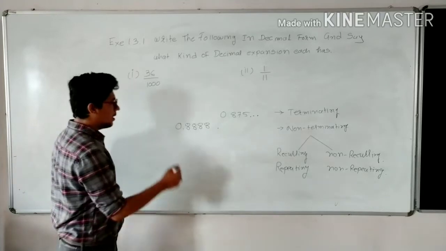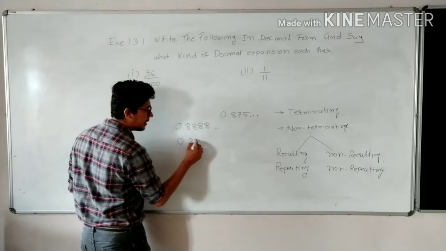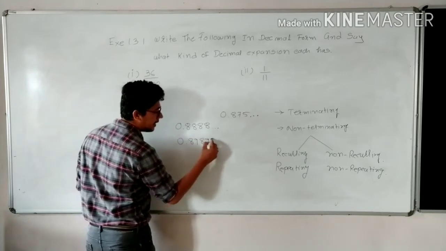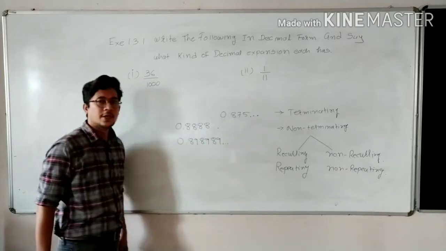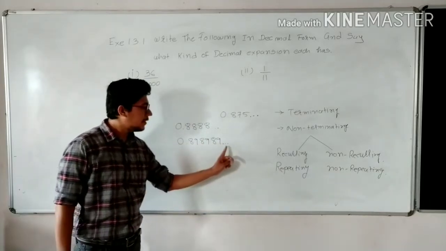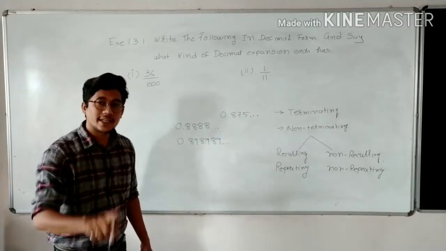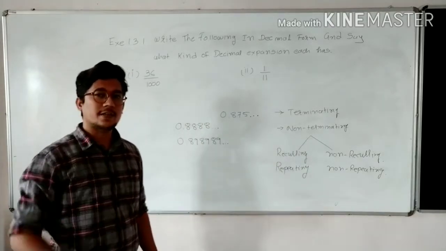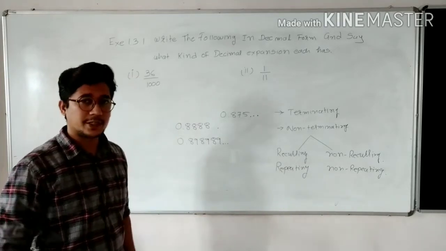Another example I am taking: 0.898989 dots. Here, as you can see, 3 dots are there. That means this decimal expansion is non-terminating. You are not getting a remainder of 0.